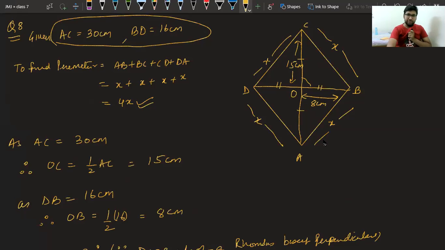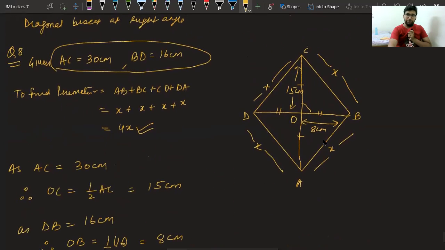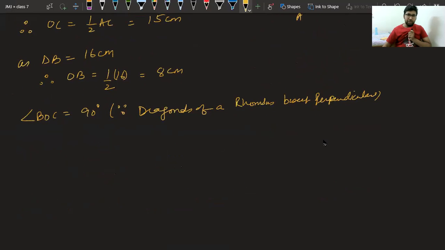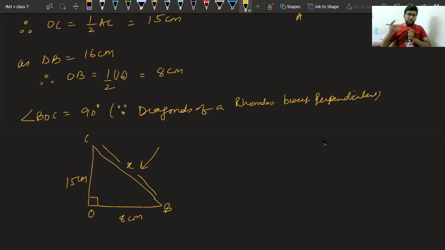Let me draw the triangle once again. I am looking at triangle BOC. In triangle BOC, we have BO equal to 8 centimeter. We have OC equal to 15 centimeter. We want to find BC, which is X. Class, can't you find this value of X now?